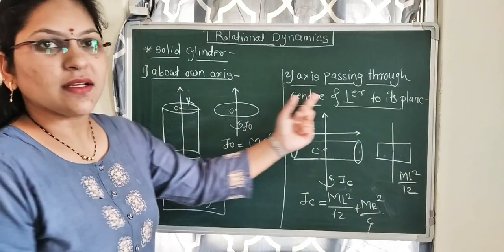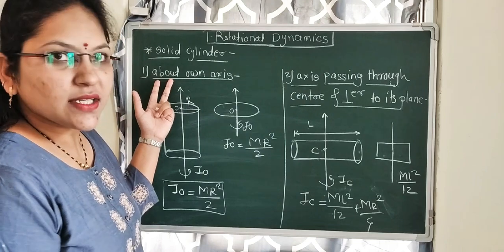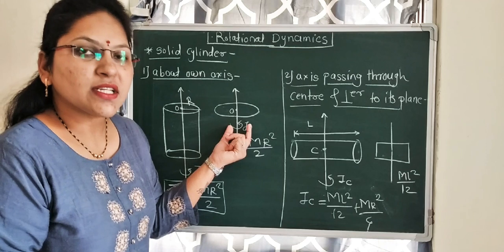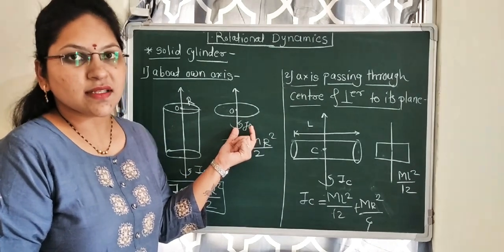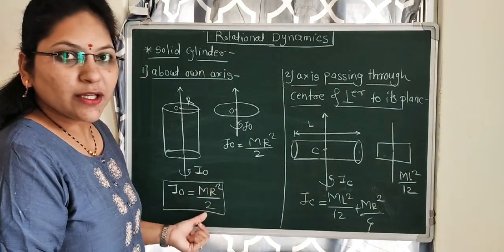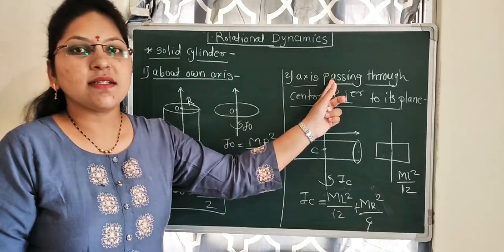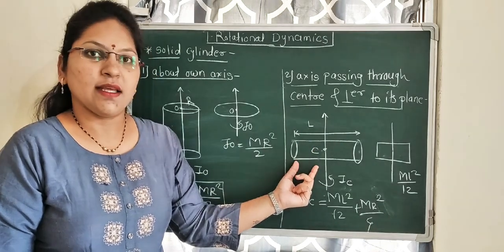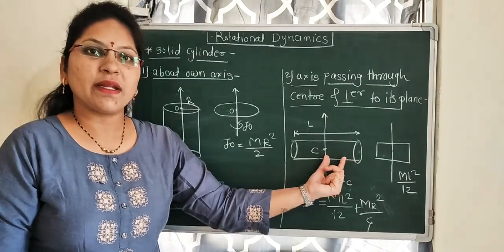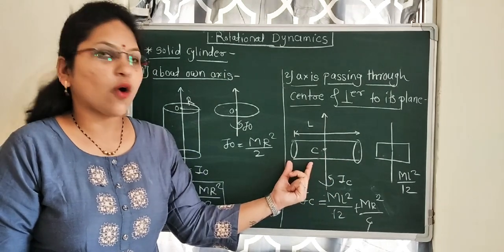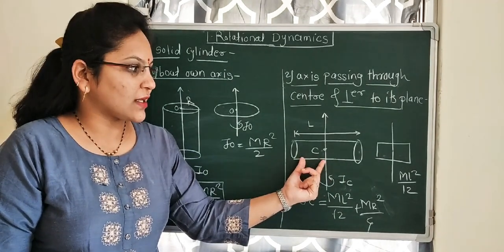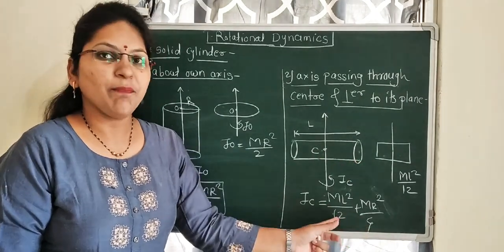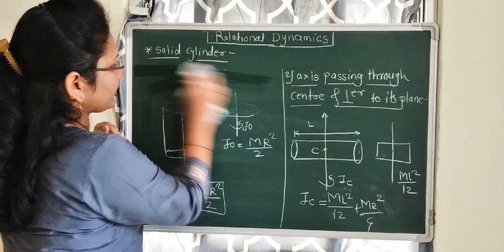See, here there are two cases. The first is about its own axis, where the moment of inertia is the same as that of the disc about its central axis, which is equal to MR square by 2. The second case is the axis passing through the center and perpendicular to its plane. Then the moment of inertia is the combination of the moment of inertia of the metal rod about the axis passing through the center and the moment of inertia of the disc about its diameter.